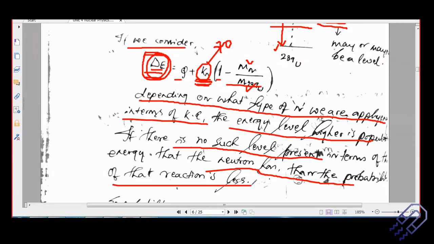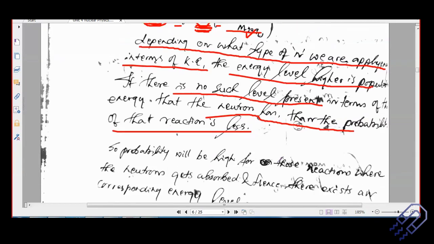If I'm using that particular low-energy neutron, for which the Q value or delta E value is just 4.86 MeV, and there is no resonance, that means there is no energy level which exists at 4.86 MeV, so the probability of that nuclear reaction happening is less. Okay, so this is important.